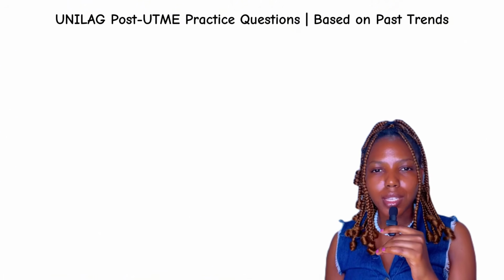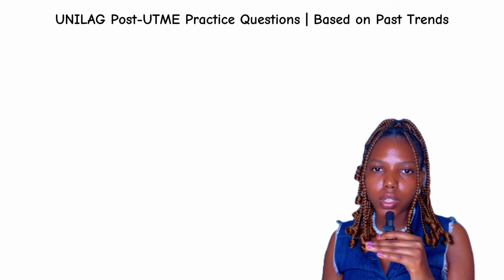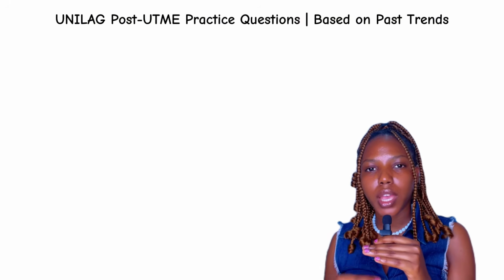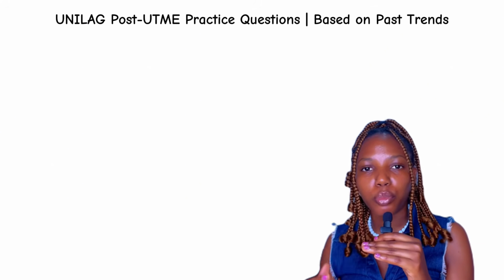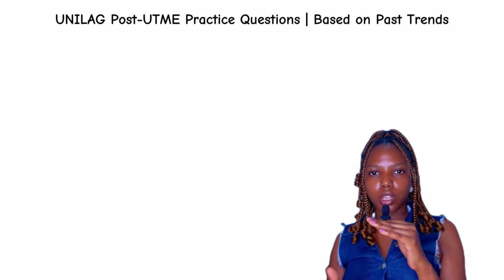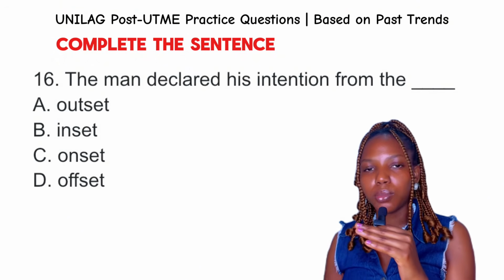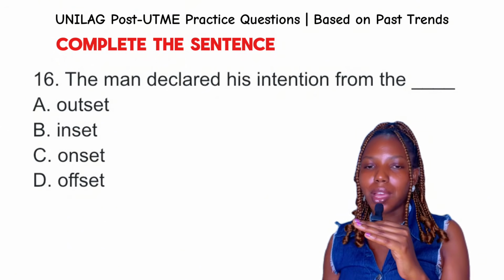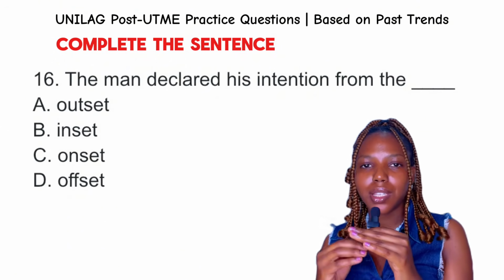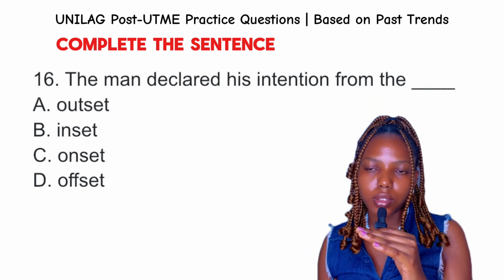So questions 16 to 20 are questions under idioms and completing the sentence with the appropriate word or phrasal verb. Okay, so let's continue with question 16. The man declared his intention from the dash. Okay, so option A we have outset. Outset is the starting point or the beginning of something.